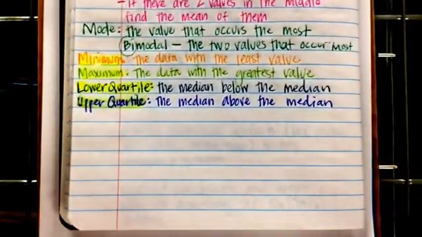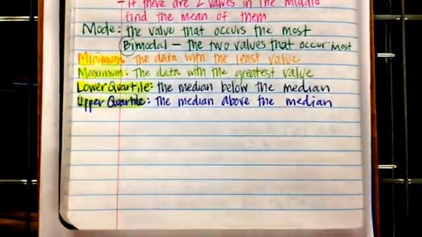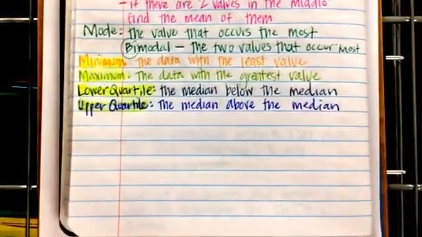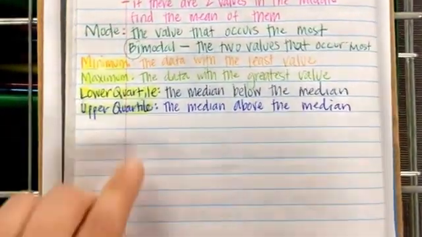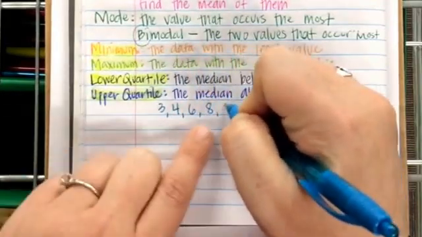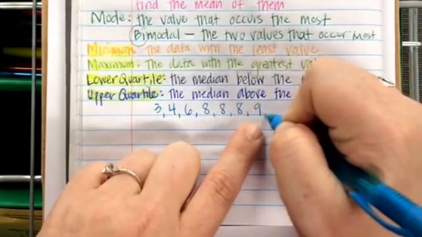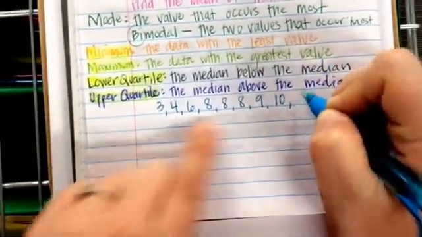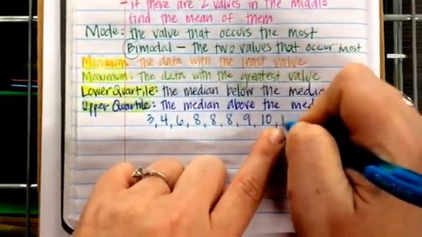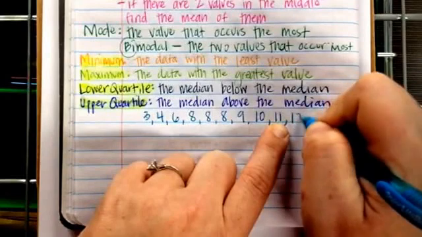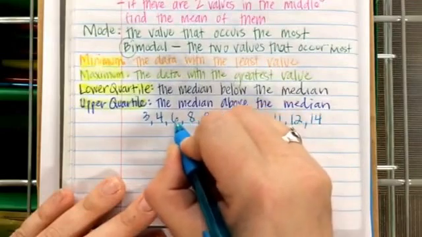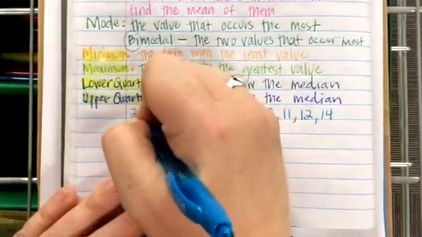So let's try some data. I'm going to be kind to you and give it to you in order just because that saves us a little bit of time. But if I give you a data set of 2, 3, 4, 6, 8, 8, 8, 9, 10, 11, 12, 14, with another 2 added down here.